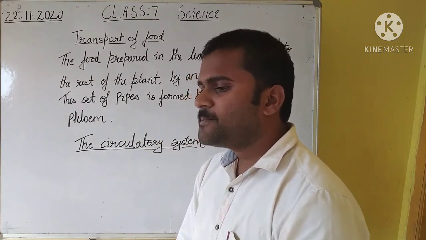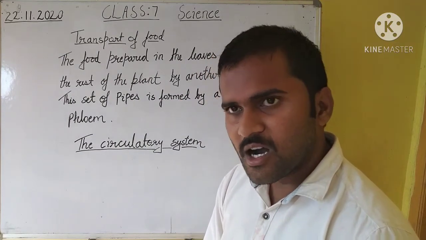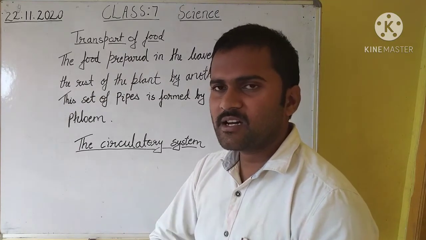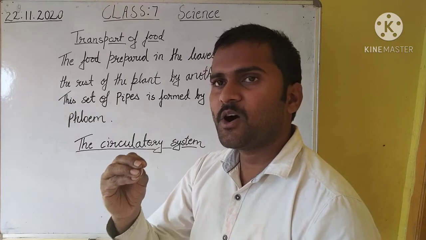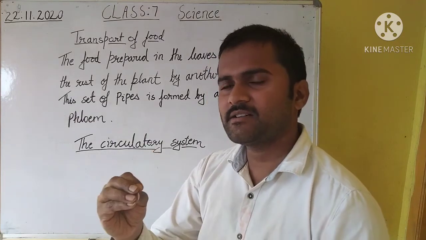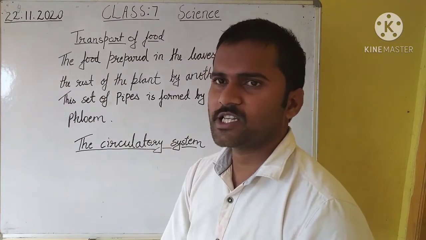It is pumped to every part of the animal's body by the heart. The blood is pumped into the blood vessels with the help of the heart. The heart is the organ which pumps the blood in our whole body.